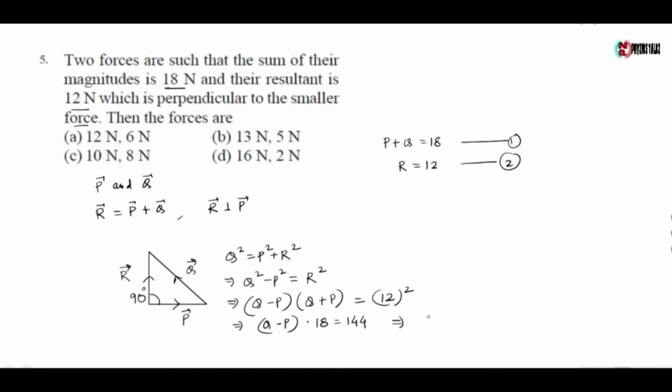From here we get Q minus P is equal to 8, which is equation 3. Now adding 1 and 3 we get 2Q equals 26, or Q equals 13 Newton. So P equals 5 Newton. So the correct option is option B, 13 Newton and 5 Newton.